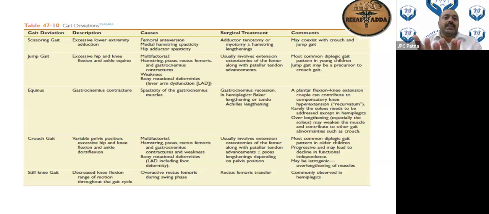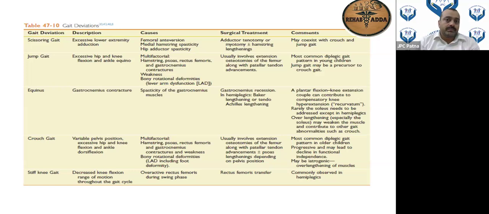So what are the gait deviations that are present? This is mainly from Bradham. There are two references which I am using: Rhoda, which I have already shared in the WhatsApp group of Rehab Adda, and this one, which is from Bradham. Scissoring gait. Scissoring happens when the hip adductors are tight or spastic. If the hip adductor is spastic, then the hip will go towards adduction, and that will be responsible for the scissoring gait.